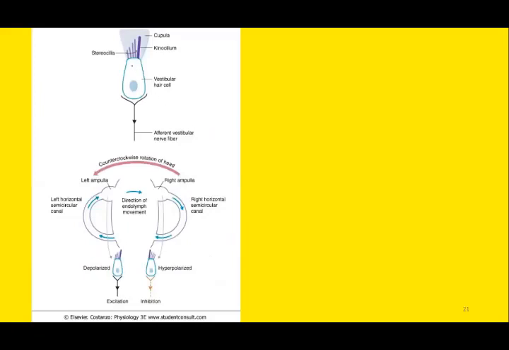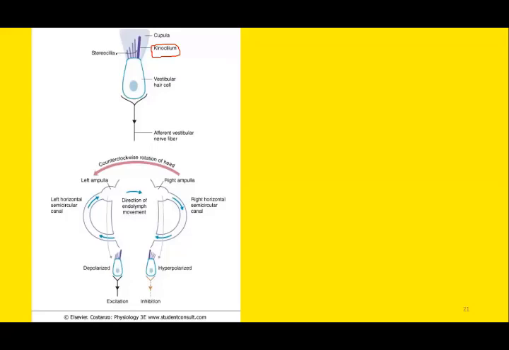Remember, during depolarization, potassium ions are involved rather than sodium ions. So this is the microstructure. You can see the small stereocilia, the motile stereocilia, which move either towards the kinocilium or away from the kinocilium. The kinocilium is larger in size, plus it is located at one end, whether right or left. And thirdly, this is non-motile. So this is the microstructure of the hair cells.